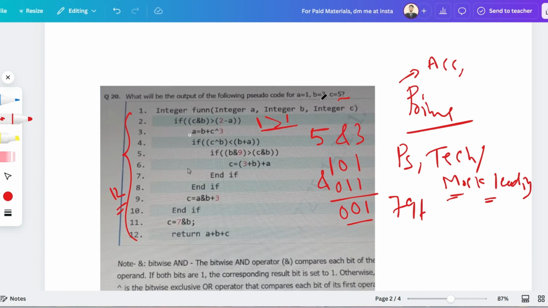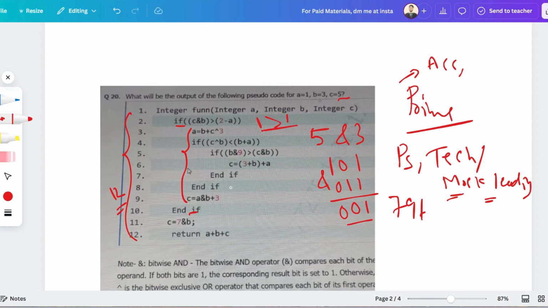So that's why, as you can see, this if block is ending here. So you don't have to do anything with these lines, so that means you can skip all of these. So just go to the end, out of the if block. So c is equal to 7 and b, so 7 bitwise AND operation, then b.